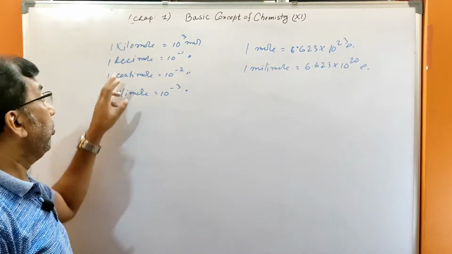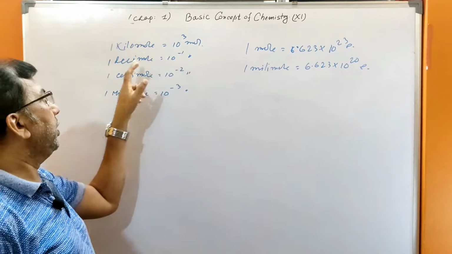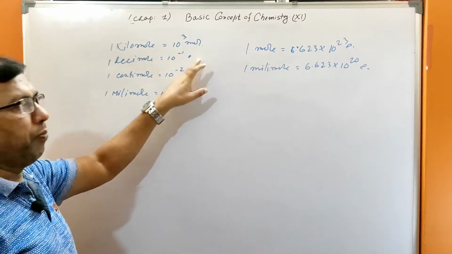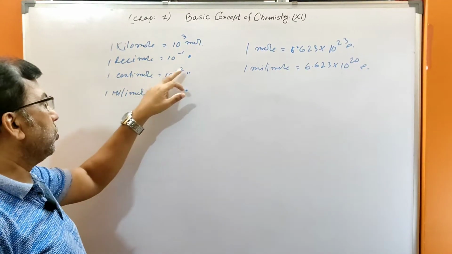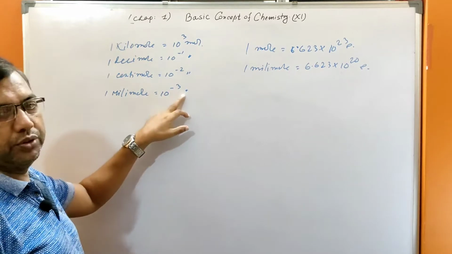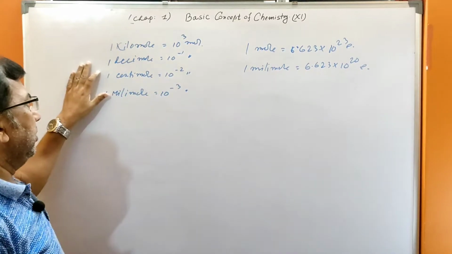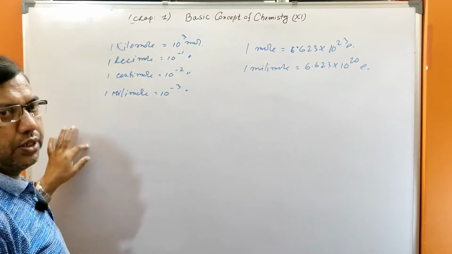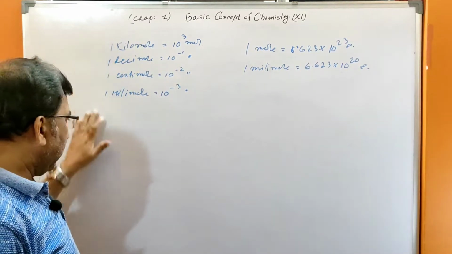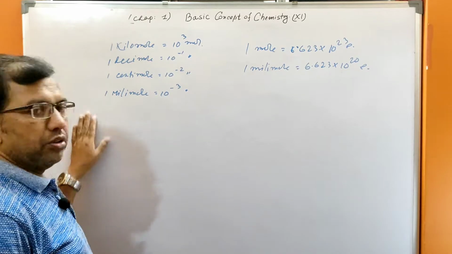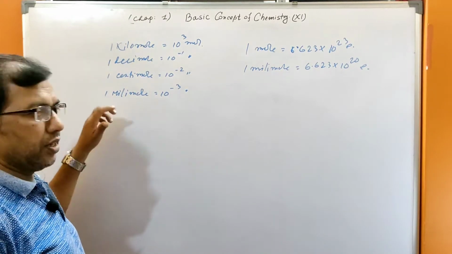1 kilomole means 10 to the power 3 moles. 1 decimole means 10 to the power -1 mole. 1 centimole is 10 to the power minus 2 mole, 1 millimole is 10 to the power minus 3 moles. Read it and note it down. It is easy: kilo, hecto, deca, meter, deci, centi. Coming from top to bottom you multiply, going down you divide by 10, one step at a time.